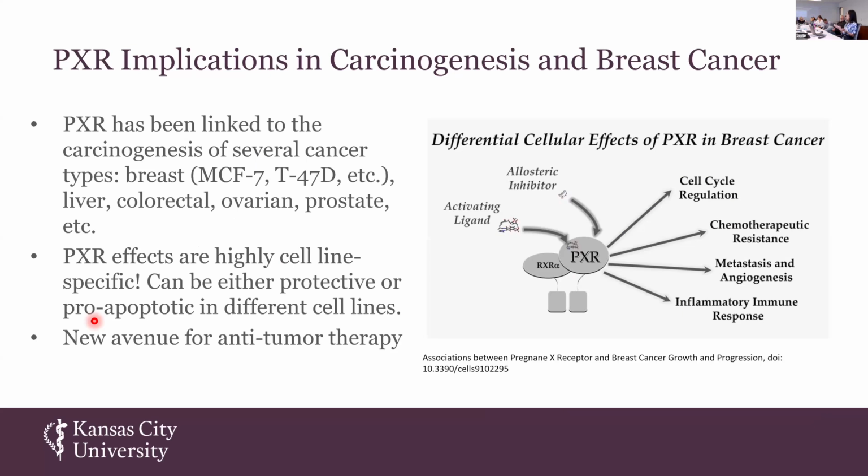So continuing on with the PXR train from previous two presentations, hopefully by now everyone has a pretty good understanding of what PXR is and its biological roles. Now I want to bring everyone's focus onto PXR implications in carcinogenesis and breast cancer. Studies have shown that PXR has been linked to the carcinogenesis of several cancer types, like breast cancer in MCF7, T47D, mentioned in Jack, Abbey, and Brandon's presentation. It's also been detected in liver, colorectal, ovarian, prostate cancer, etc.